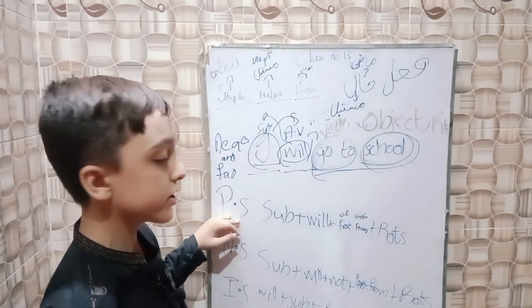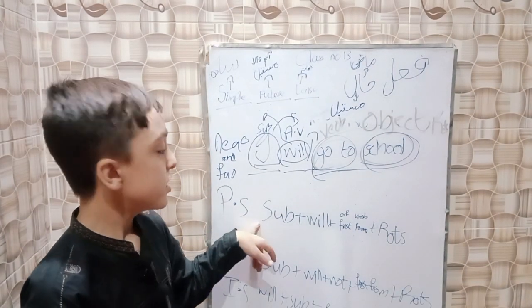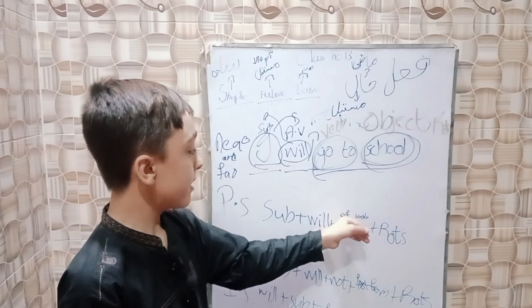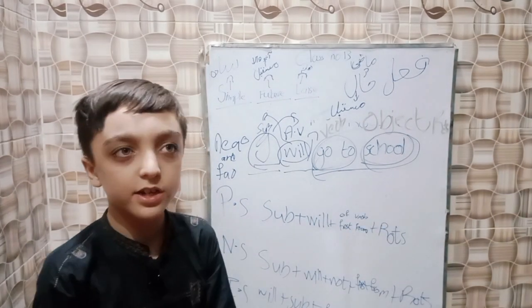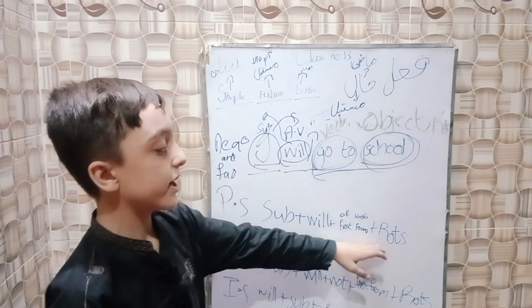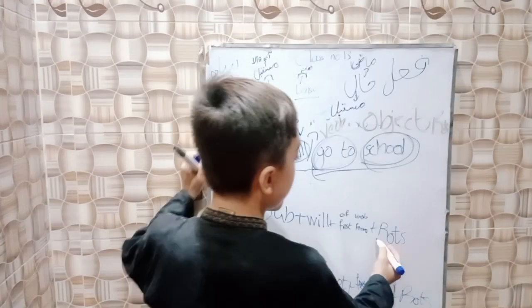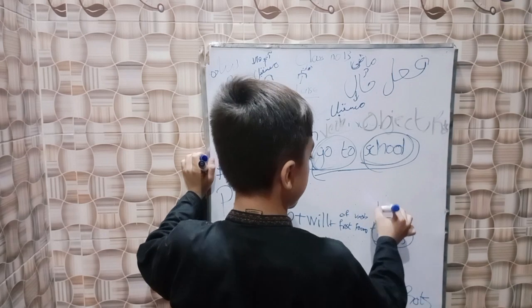Positive structure: subject plus will plus first form of verb plus rest of the sentence.